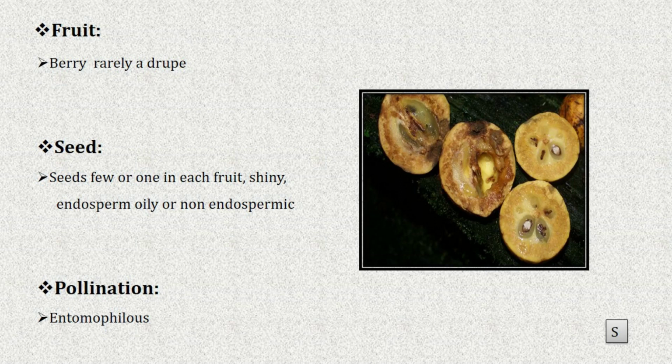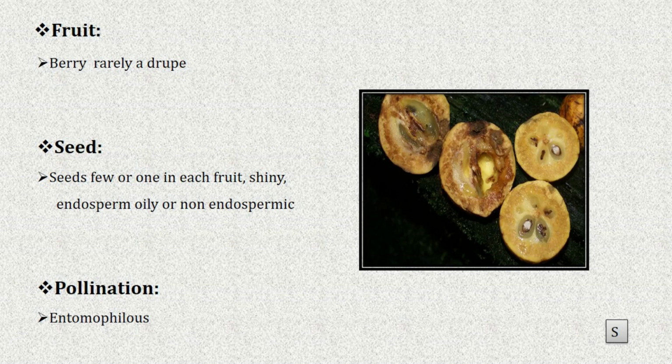Seeds are few, or one in each fruit. Endosperm is oily, or the condition is non-endospermic, and the seed is shiny. Then pollination.